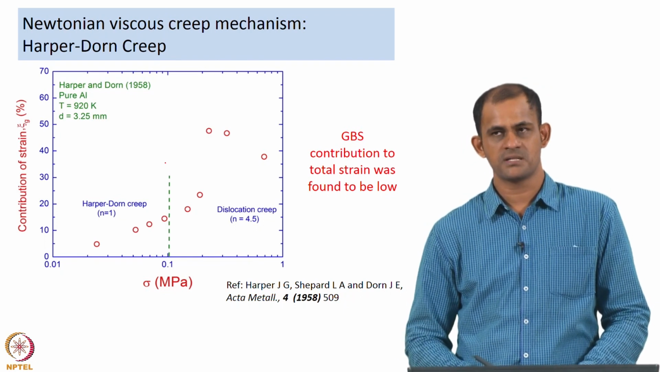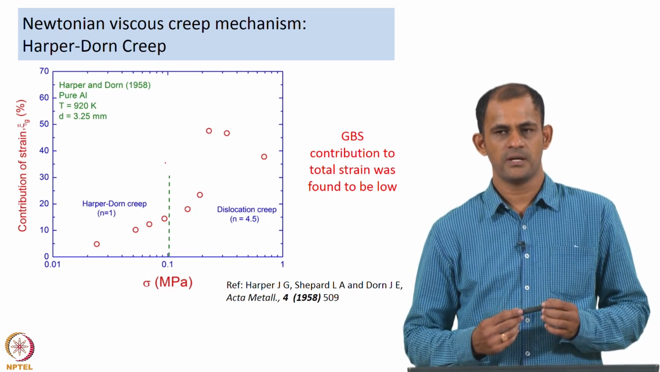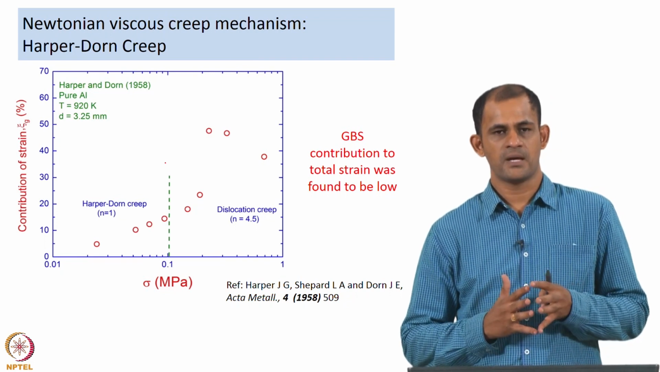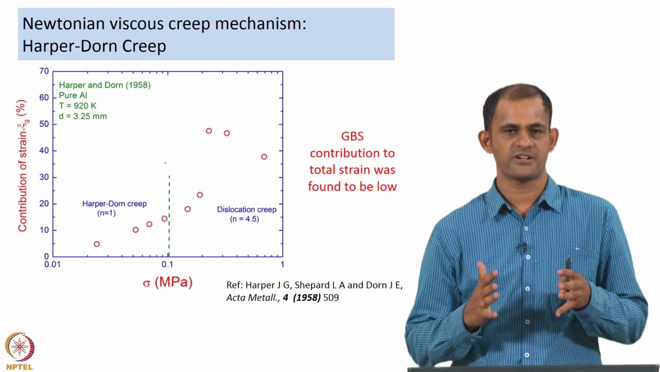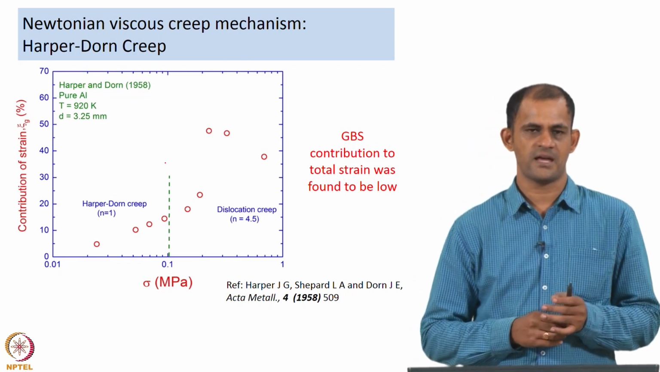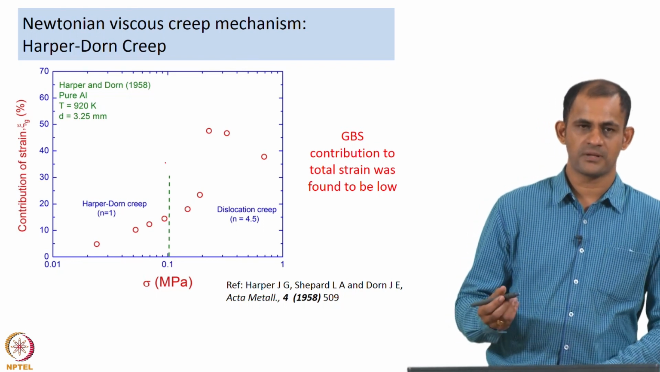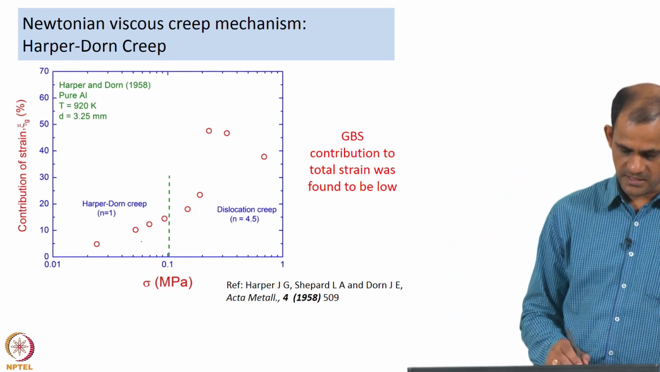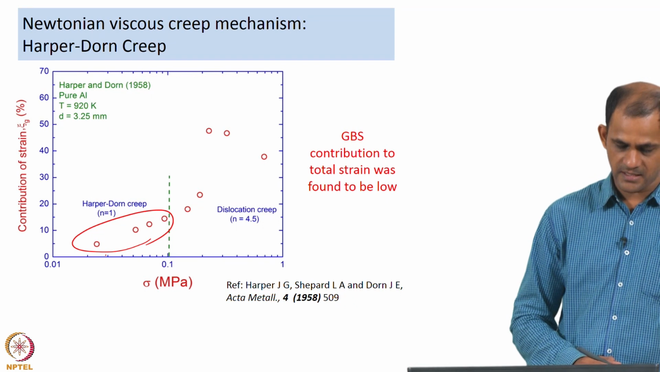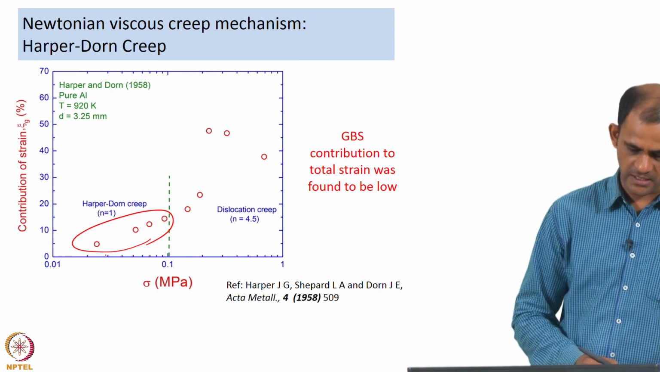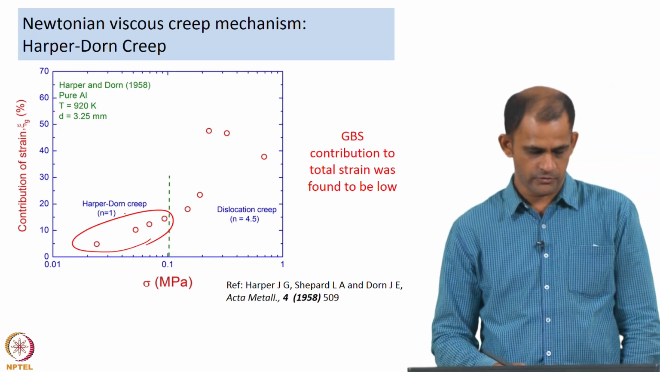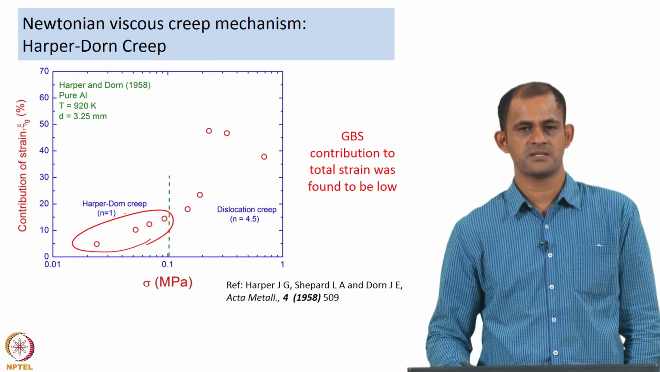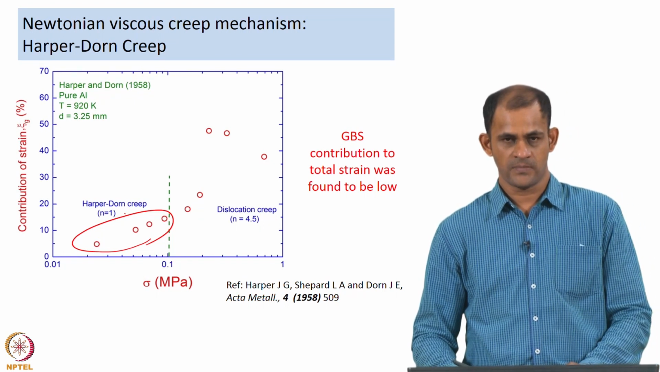Now, what is generally known is that if the grain boundaries are playing an important role, if they are participating in the plastic deformation process, then you are going to have a lot of strain concentrated in the region of the grain boundaries. So the contribution of grain boundaries to the overall strain is going to be high. But what Harper and Dorn observed in their experiments is that the contribution of grain boundaries towards the total strain is very small, less than 20%. So, this was again taken as evidence for the lack of grain boundary participation in the creep process.